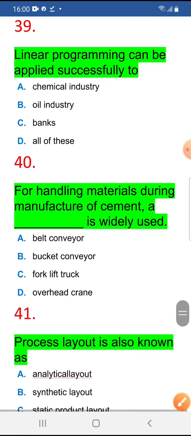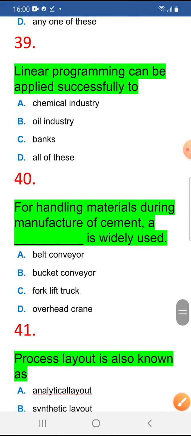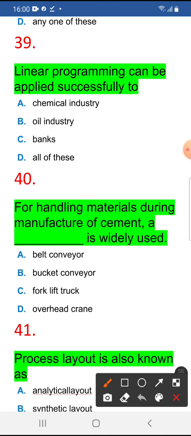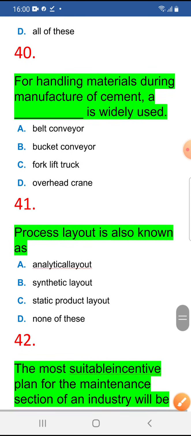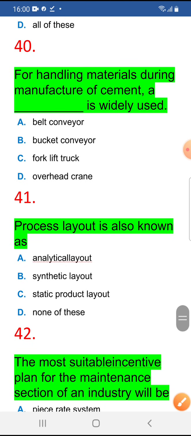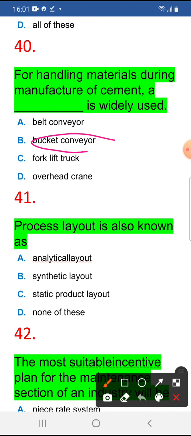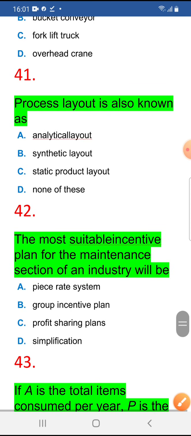Linear programming can be applied successfully to banks, oil industry, chemical industry. For all it will be applied. For handling material during manufacturing of cement, a dash is widely used. For cement handling, what will we use? Bucket conveyors. In that bucket, cement will be moved from one place to another place.